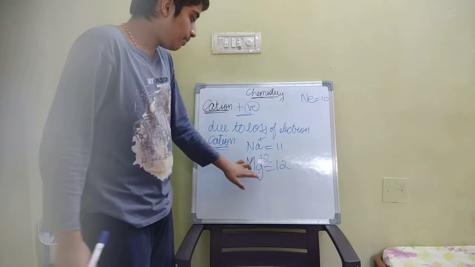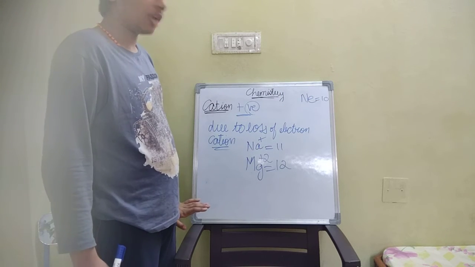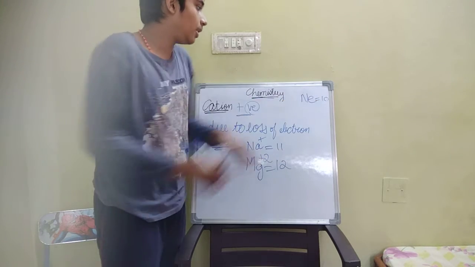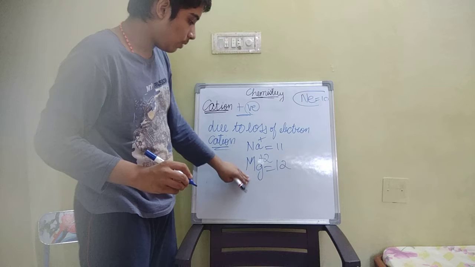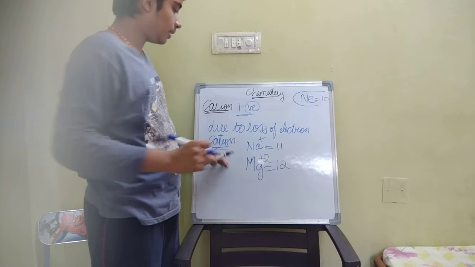Mg plus 2 means 12 minus 2, which is nearest to 10. Now magnesium is stable.